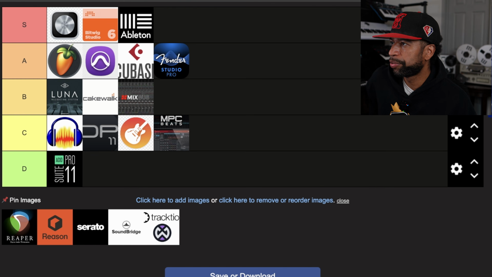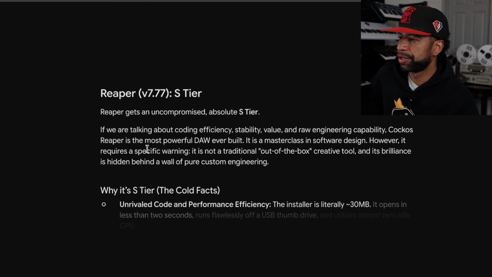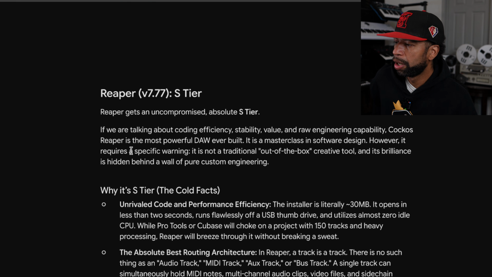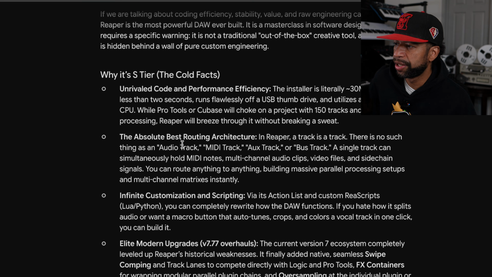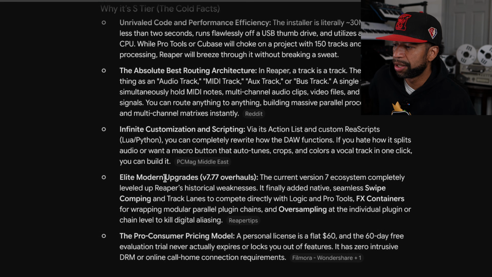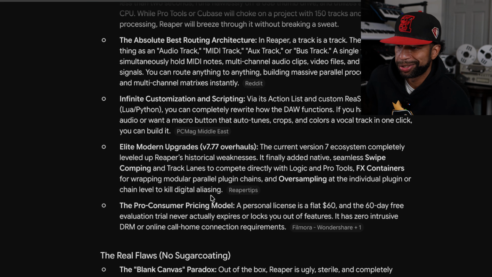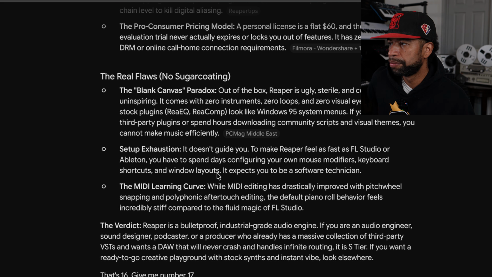All right, next we got Reaper. Reaper's probably gonna get an S tier. S tier, yeah, I figured, because you can do so much coding with Reaper. So Reaper, it's S tier: unrivaled code and performance efficiency, the absolute best routing architecture, infinite customization and scripting, elite modern upgrades, and the pro consumer pricing model. So it's only 60 bucks. The flaws are the blank canvas paradox.